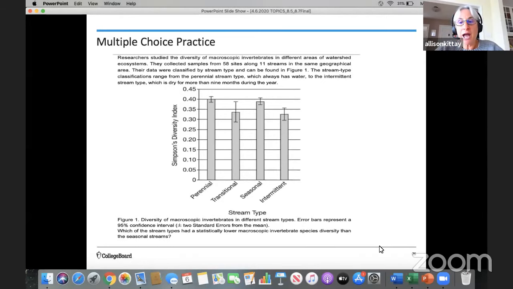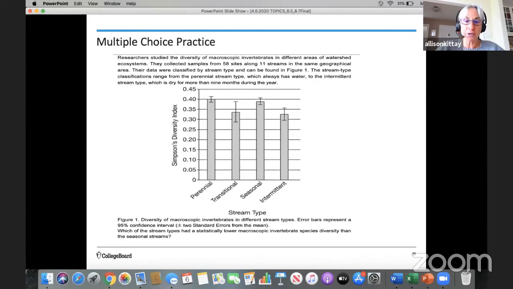I also want you to look at the error bars as well. This is going to be important in answering this question. So the question that you're asked is way down there at the bottom. You see that here. Which of the stream types has a statistically lower macroscopic invertebrate species diversity than the seasonal streams? Okay, so the question is which of the stream types, and it is statistically significant.